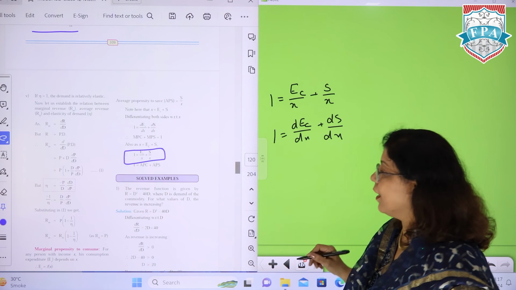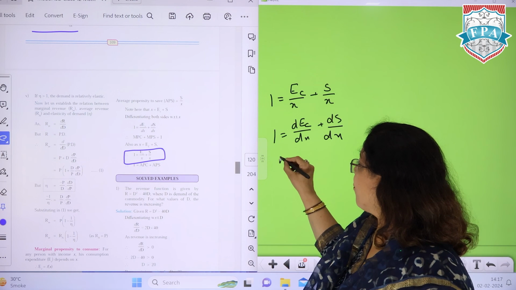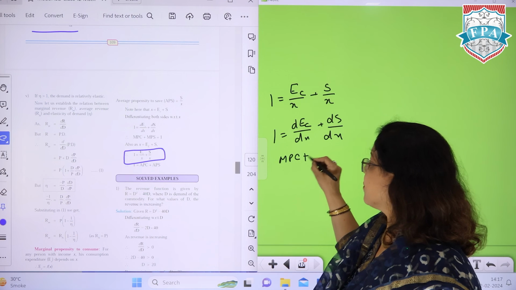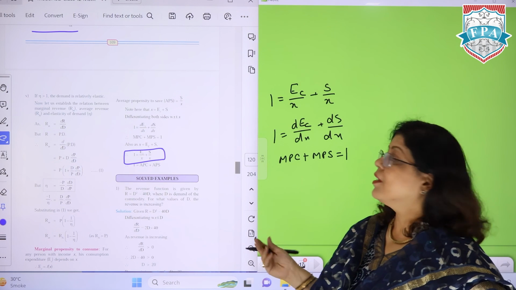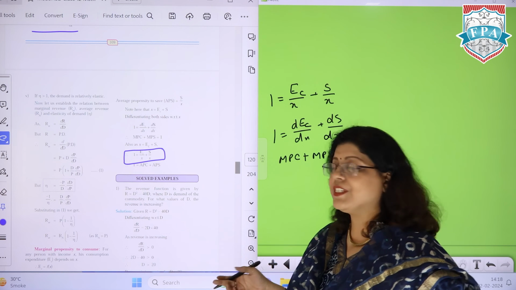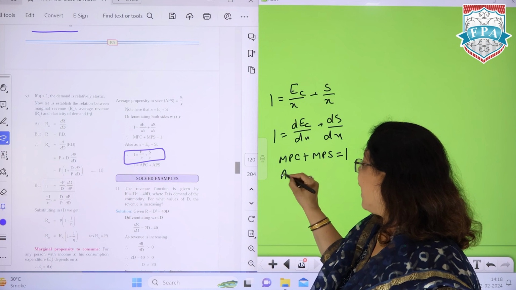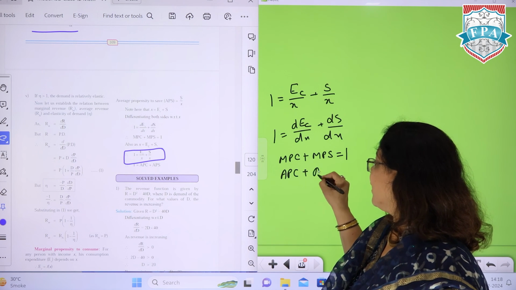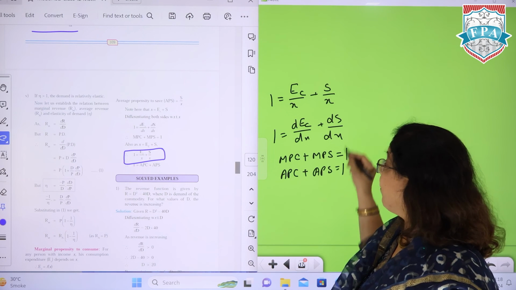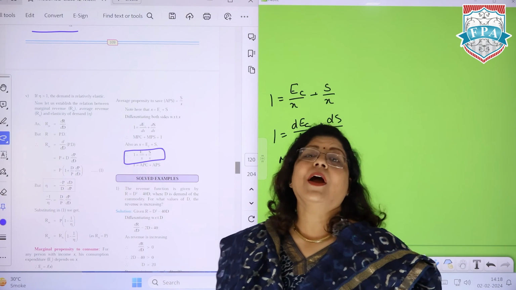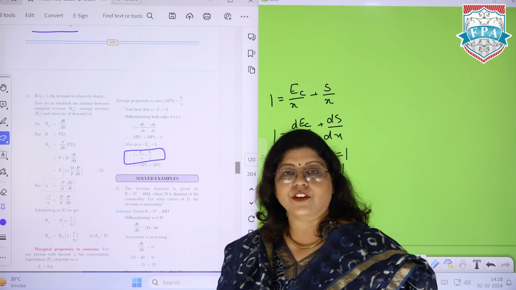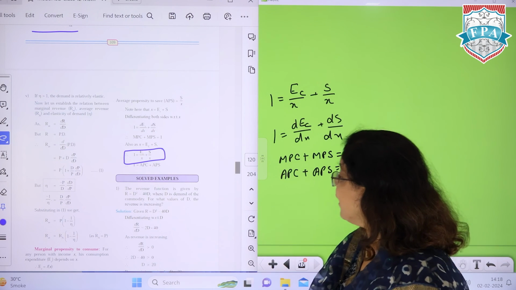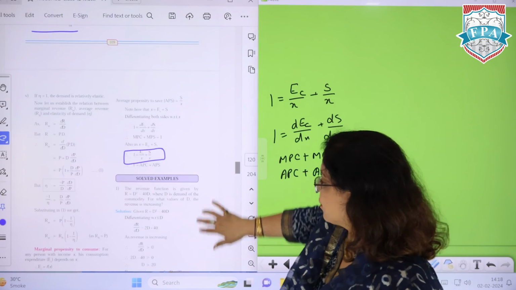So we can say that marginal propensity to consume plus marginal propensity of saving adds up to 1. Similarly, the average propensity to consume and average propensity of saving is equal to 1. ये part आपके theory part में आ सकता है, where it is MCQs or true or false, objective type questions. So there you can definitely get these questions.